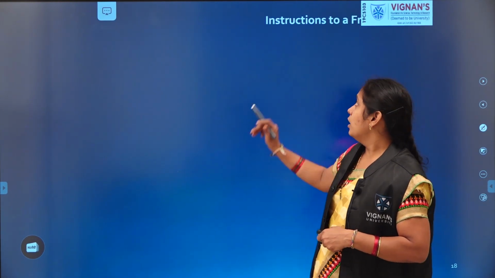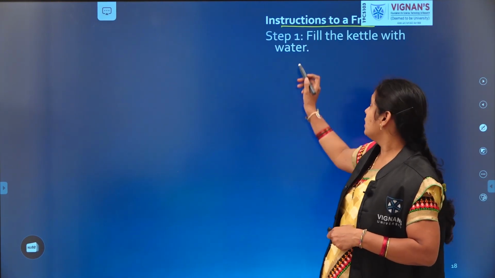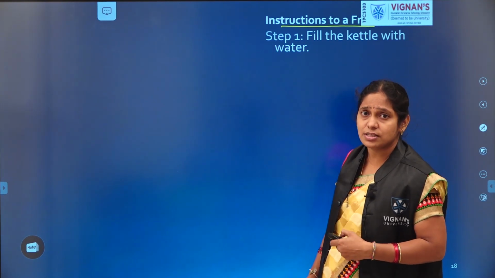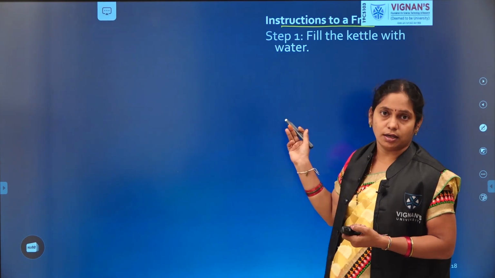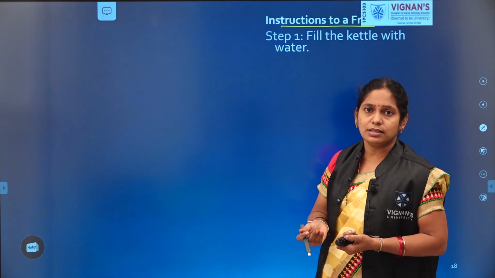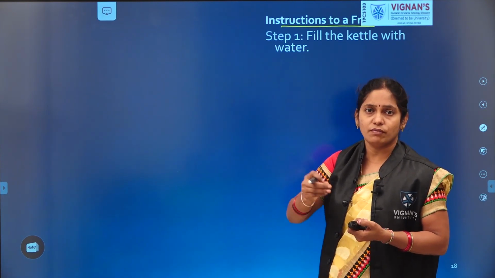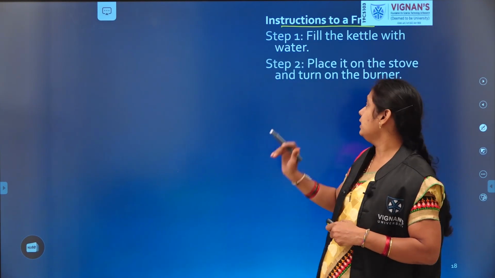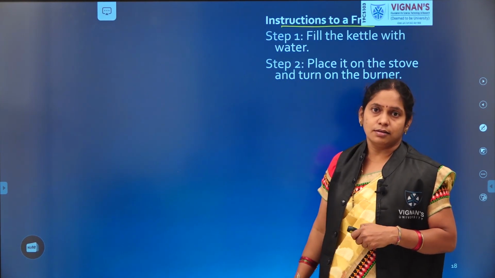Now see how we give an instruction to our friend. First we need to start, that comes under step 1. What is the first step? How do we tell? Fill the kettle with water. If you tell like this, your friend will take that kettle to a tap and pour some water into it. Likewise, he fills that kettle with some water. And then place it on the stove and turn on the burner.